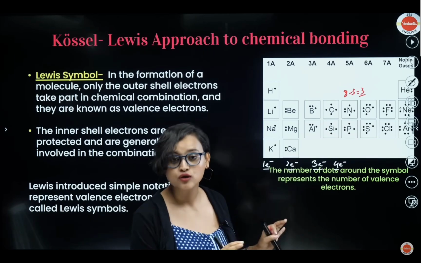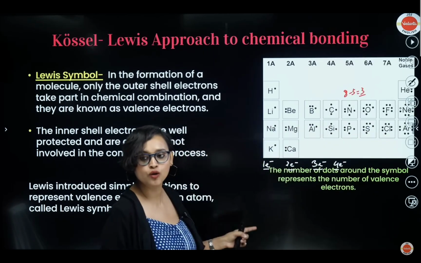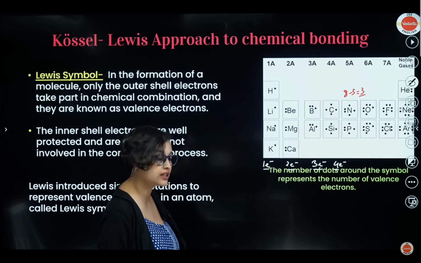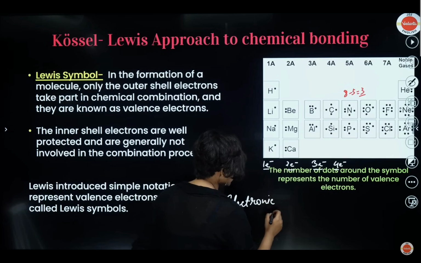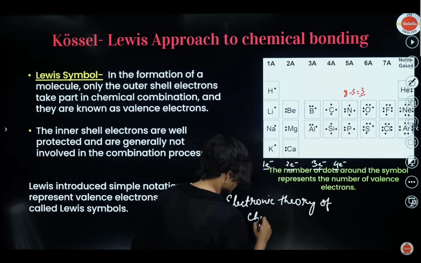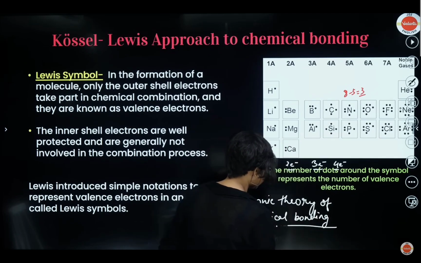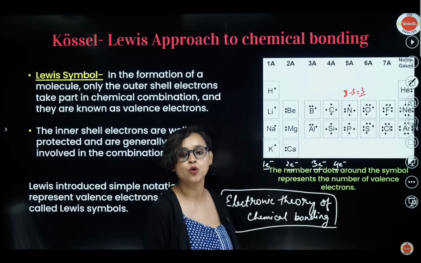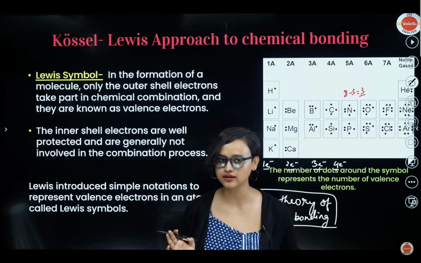Now, do you notice that Lewis was only talking about electrons? So that means that, of course, we can call this whole thing the electronic theory of chemical bonding, correct? So he also called it the electronic theory of chemical bonding. Okay, that's what he spoke about. People also started calling this the electronic theory of chemical bonding. Understood? Yes, got it? Great.